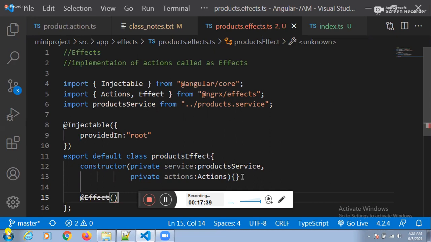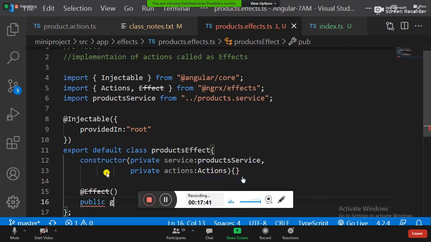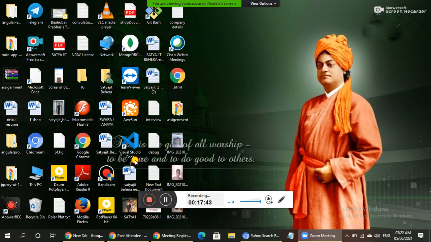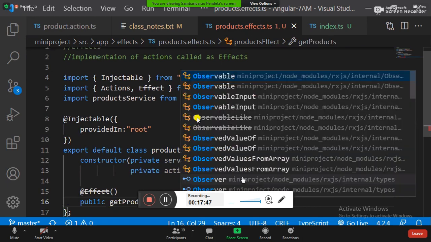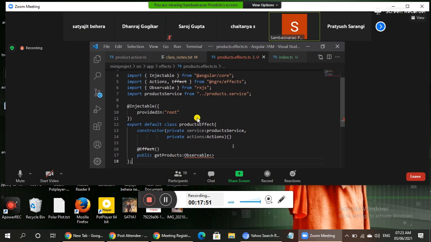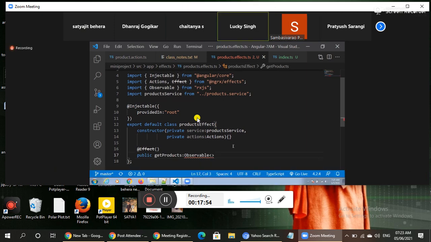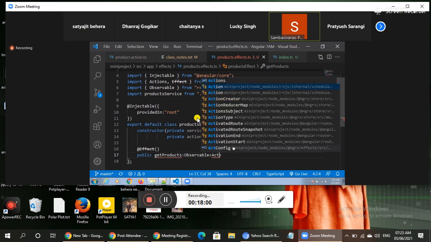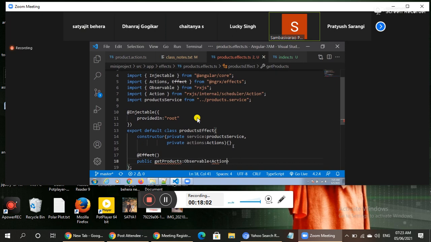Can I take one variable? Which variable? The get products variable. Do you want to make an asynchronous call? Yes, sir. We need to implement action by action now. We should be in a position to implement action by action, so for that reason we need to go for the action. In order to implement action by action, we need the action equal to...